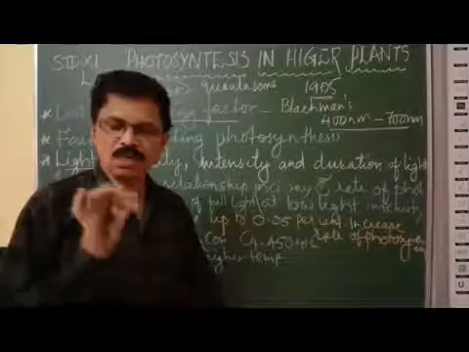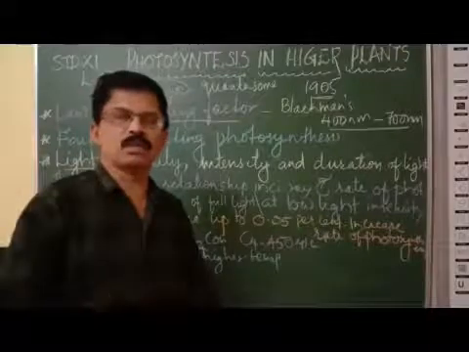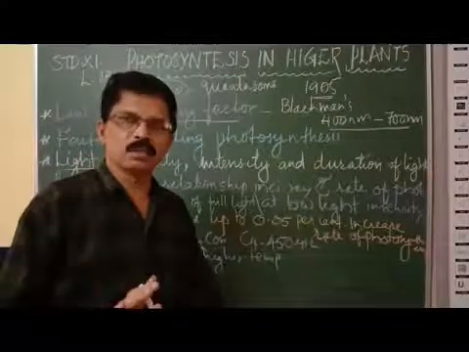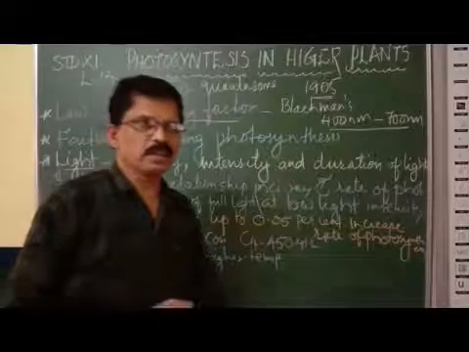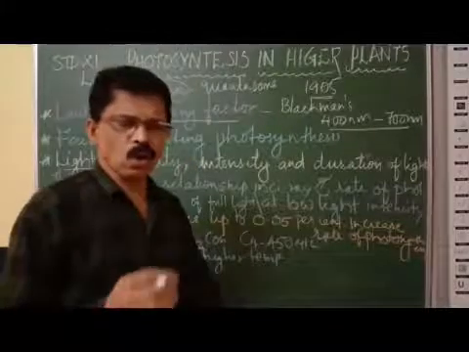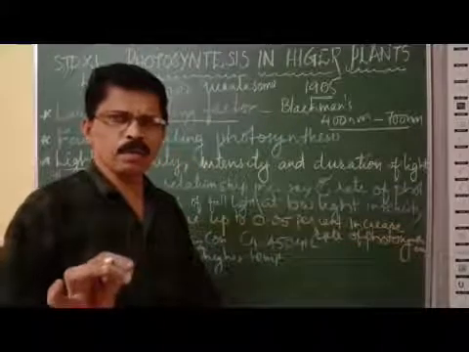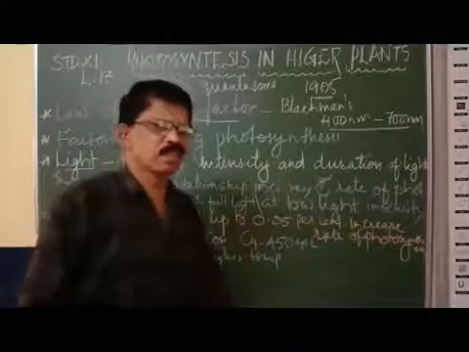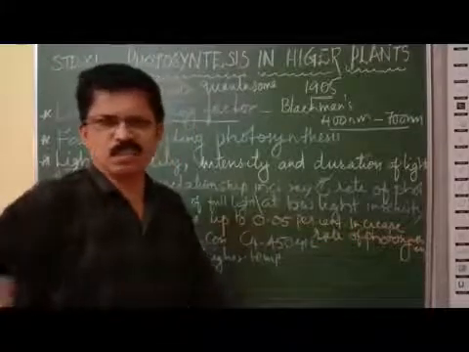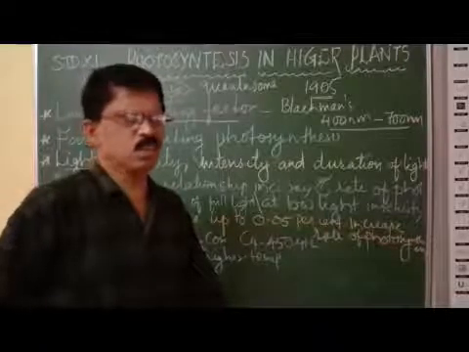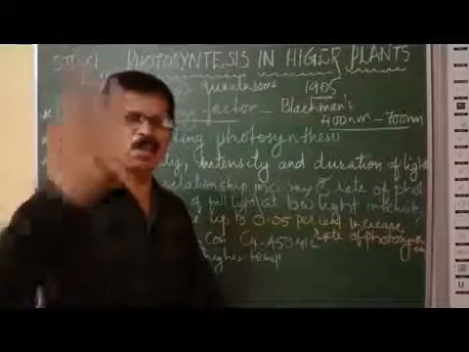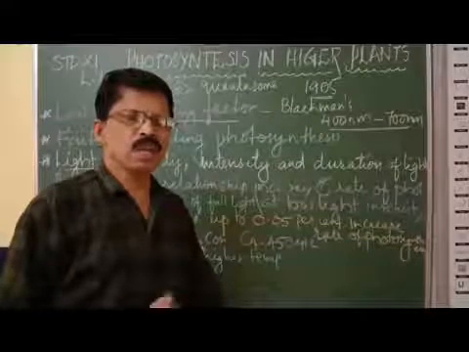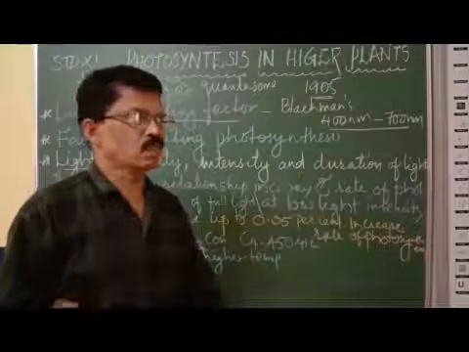There comes the role of the water. So for many factors, we can understand that chlorophyll cannot be a limiting factor because chlorophyll is already present in the plants. Sunlight also cannot be a limiting factor because sunlight is available in abundance. But the limiting factor can be carbon dioxide concentration or water.